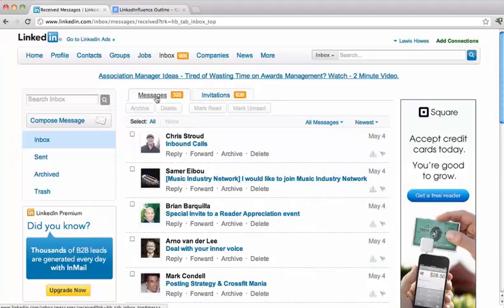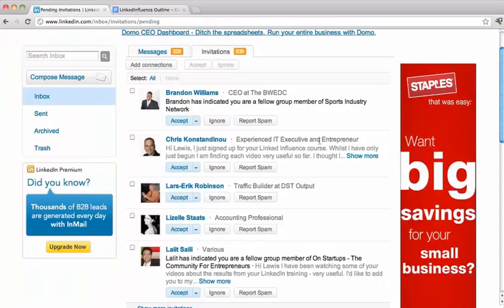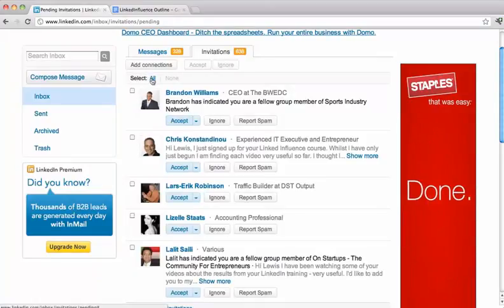This is just the messages section. You can click on your inbox, sent messages, archived, and trash. You compose a message, click on invitations. I accept everyone, so I would just go through here and click on select all.